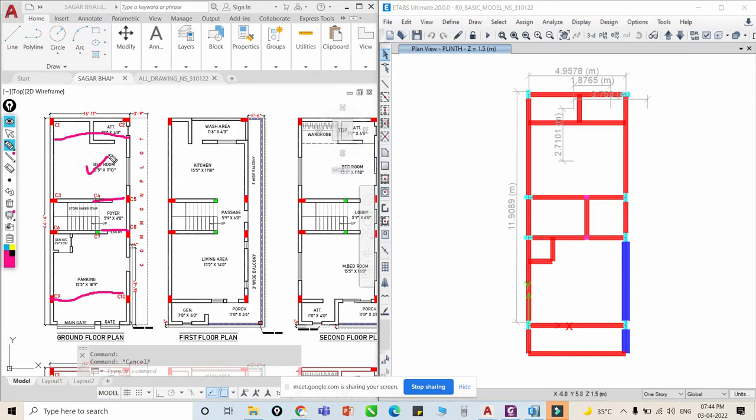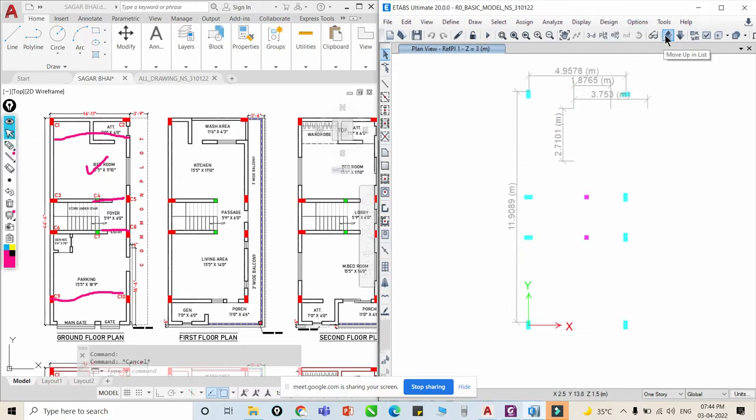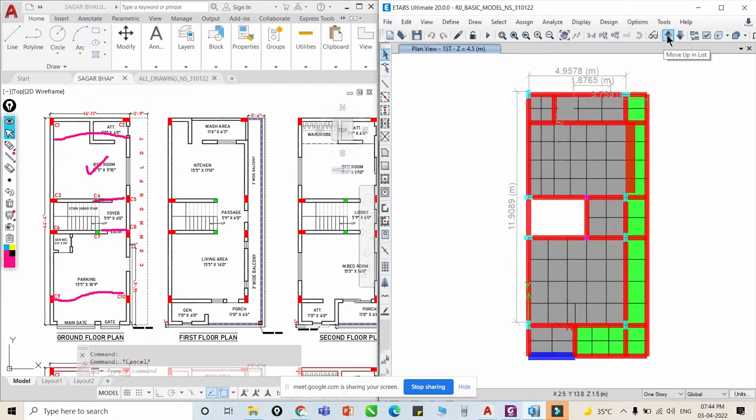So this is our ground floor plan. Once I click above, moving up the list, I get the first floor plan. You can see this is the wash area, this is a short portion, this is my kitchen, this is my living room, this is my general toilet, and this is particularly the porch. So this is all about our first floor.